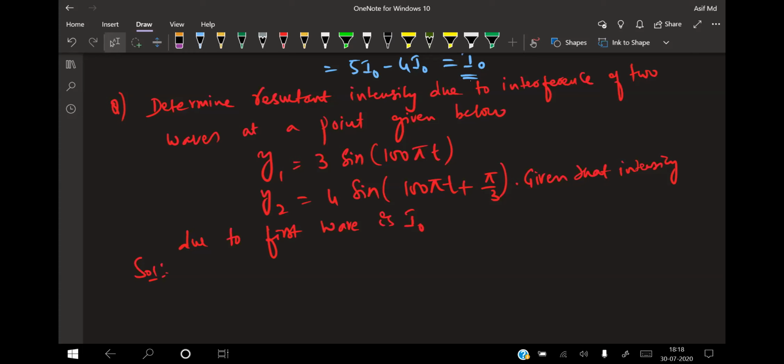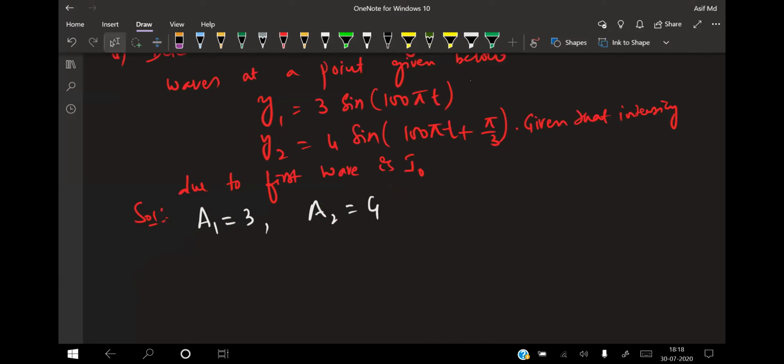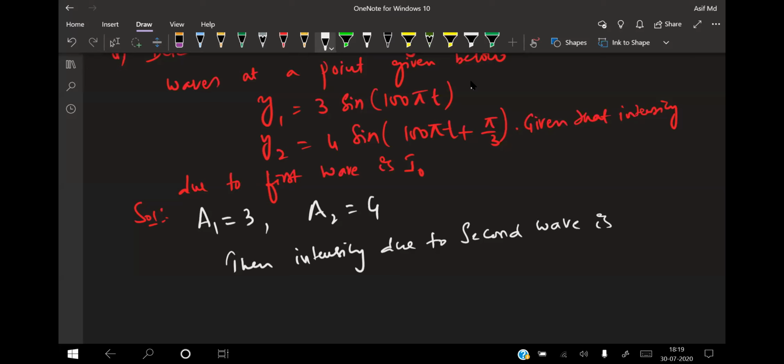What is A1 and what is A2 in this one? A1 is 3, A2 is 4. The intensity due to the first wave is I naught. Then the intensity due to the second wave, say for example, is I dash.